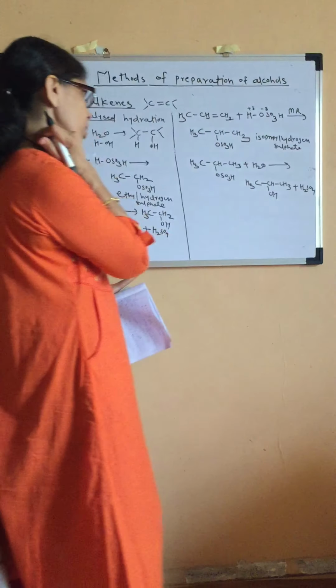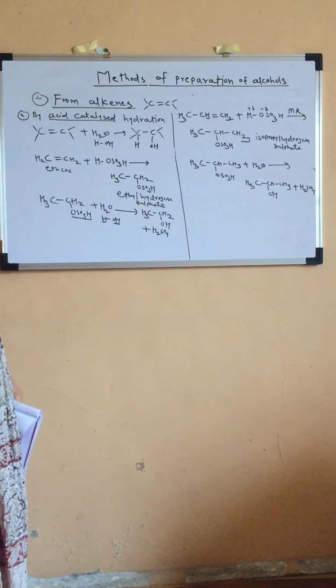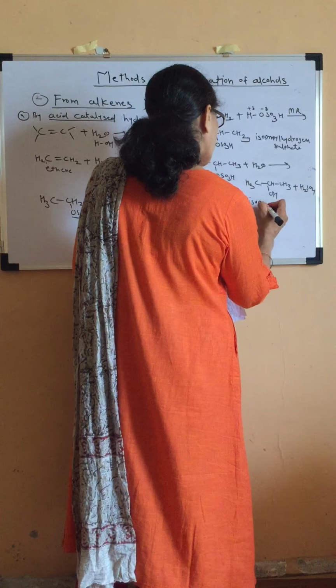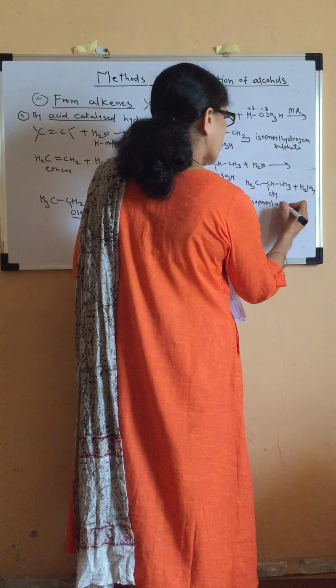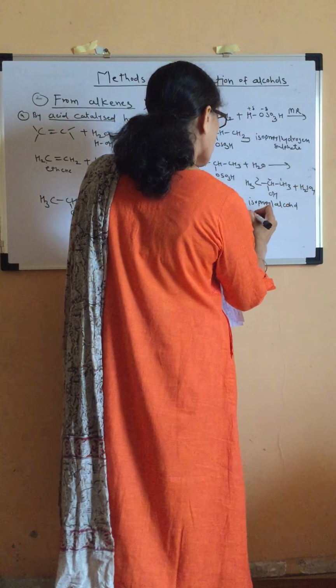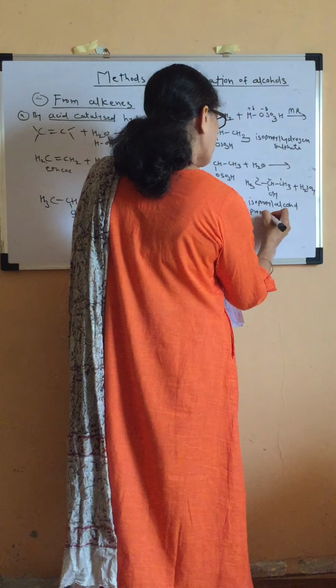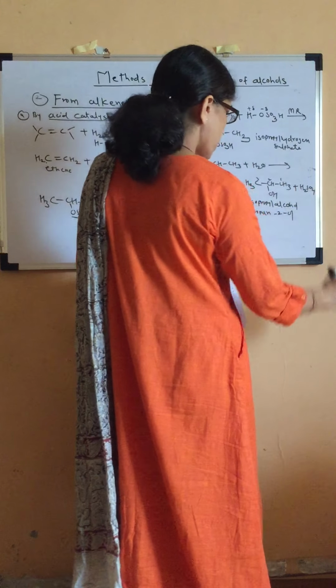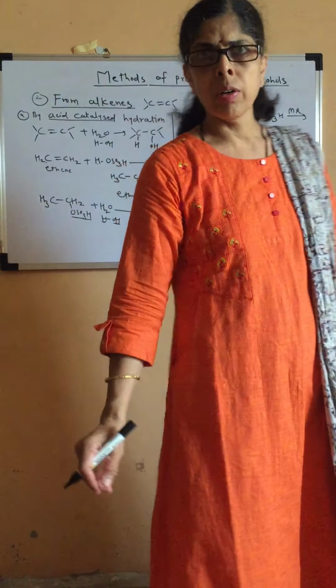What is the name of the alcohol? Isopropyl alcohol, isn't it? Isopropyl alcohol, or what is the IUPAC name? Propan-2-ol, isn't it? Propan-2-ol.